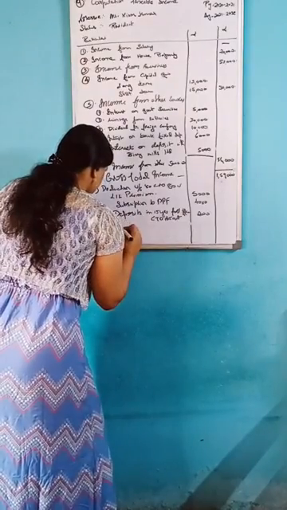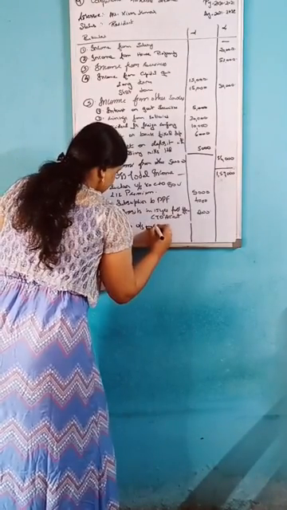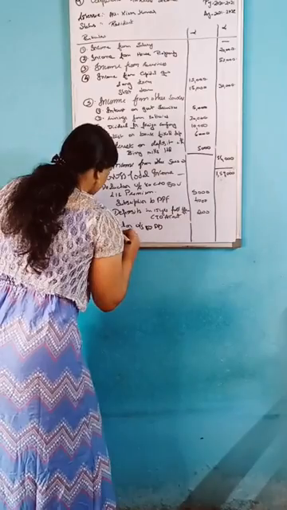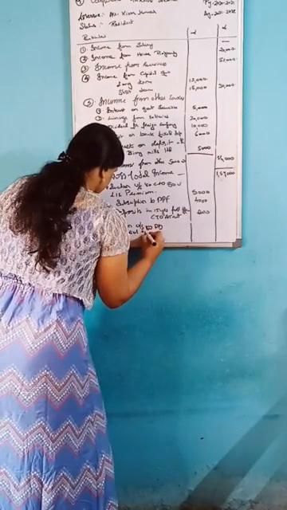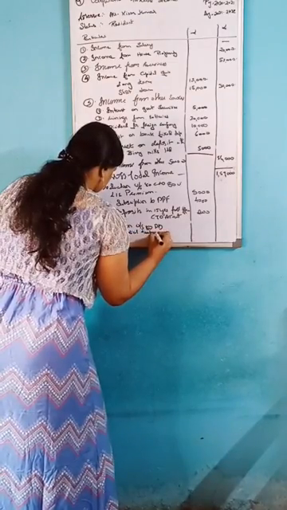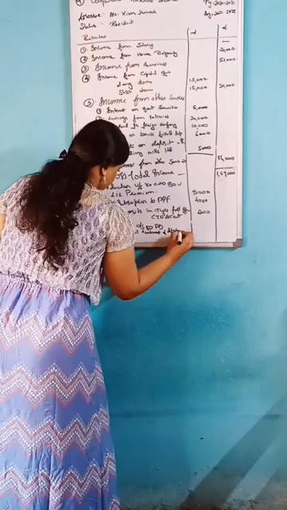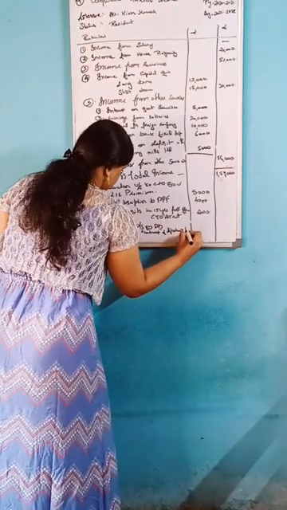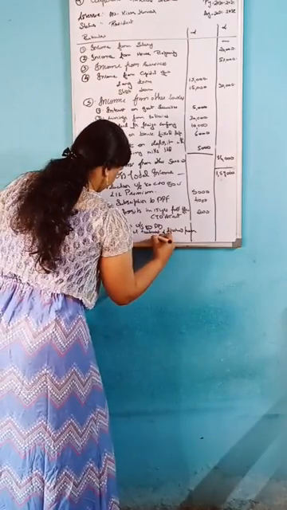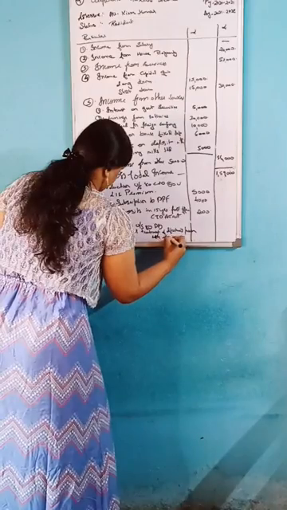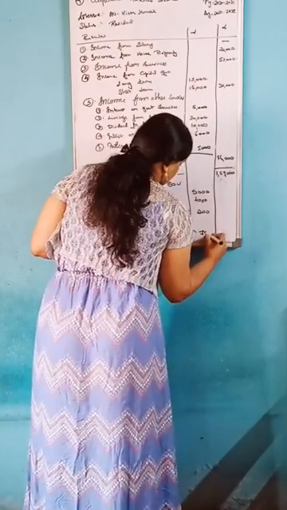Deduction under section 80DD, medical treatment of dependent person with disability, amount is 75,000.